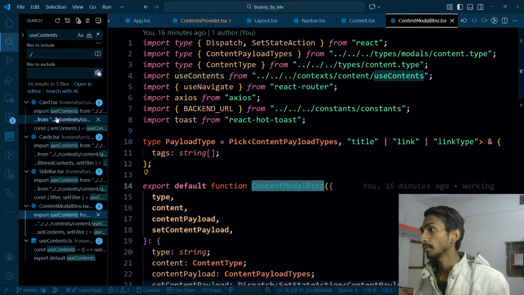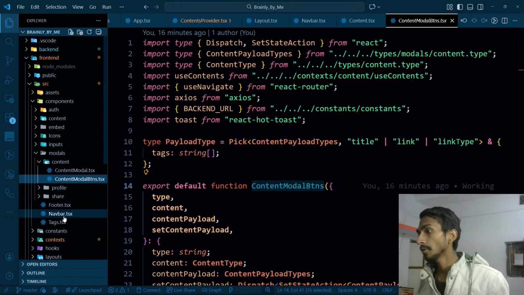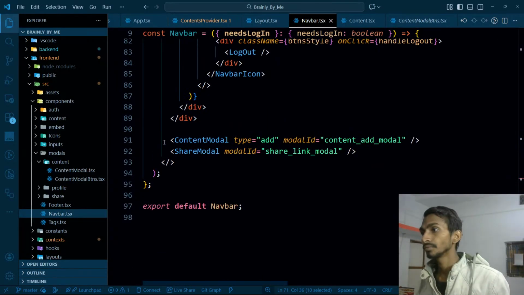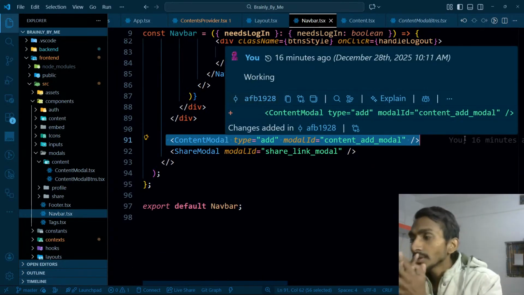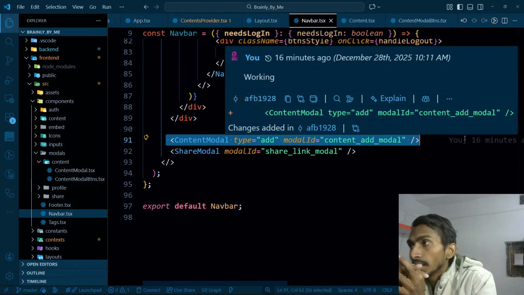If I go to my nav bar, here I am using content model provider. Because I am using this, they need to be wrapped with the same content provider. Interesting. Ultimately, I need my nav bar to be wrapped and I need my contents to be wrapped and nothing else.